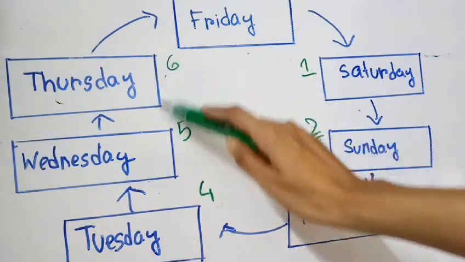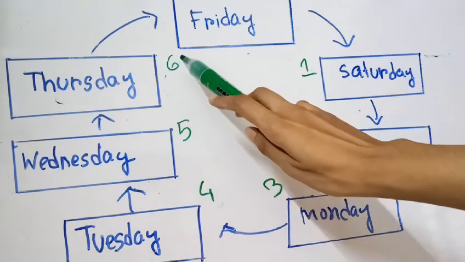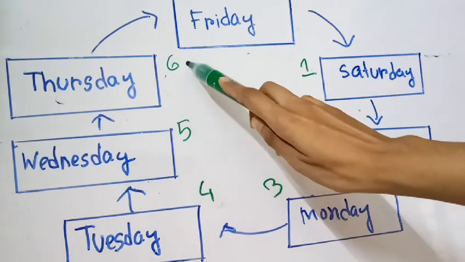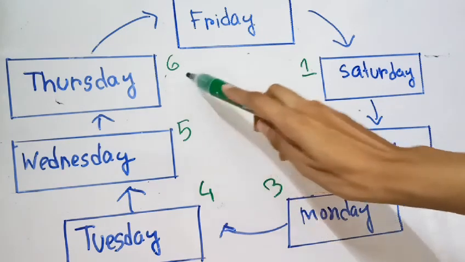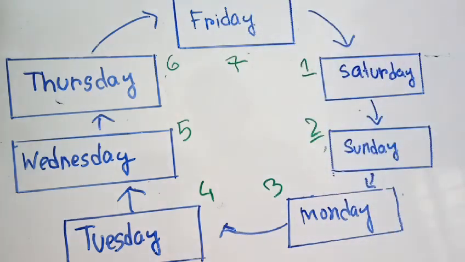6 days after Friday is Thursday. 7 days after Friday is Friday.